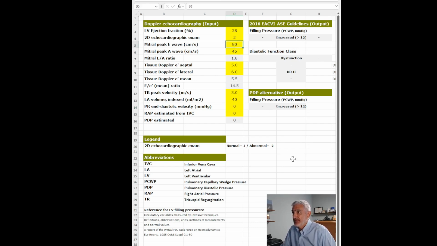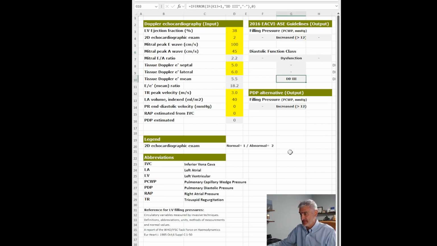If my peak E wave goes up to 100, EA ratio is more than 2, and so diastolic dysfunction class becomes 3. Okay, so this is basically how it works. The interesting thing is that you can change and tweak your parameters so as to understand exactly how the algorithm works.